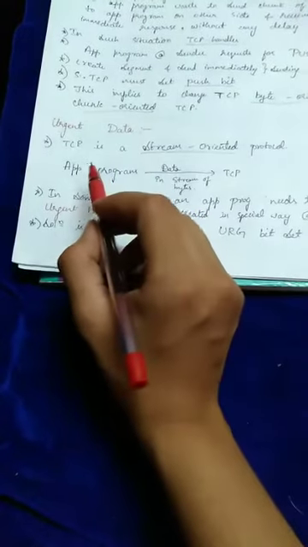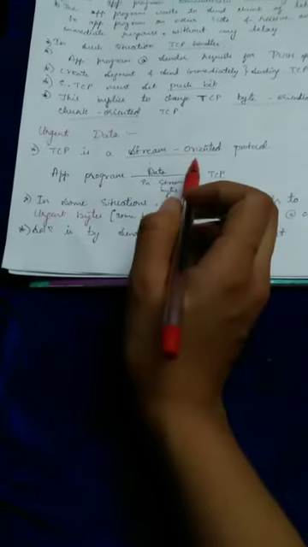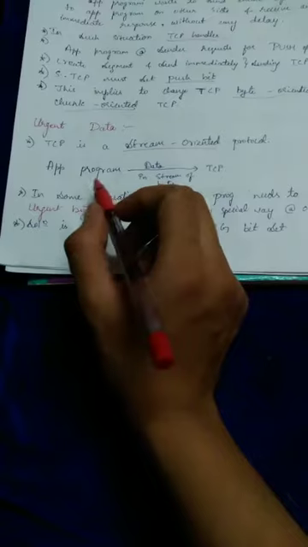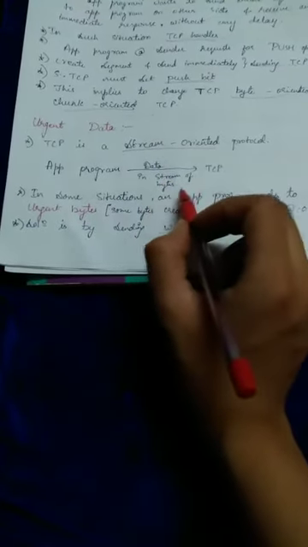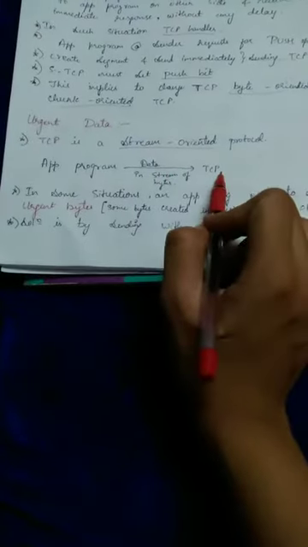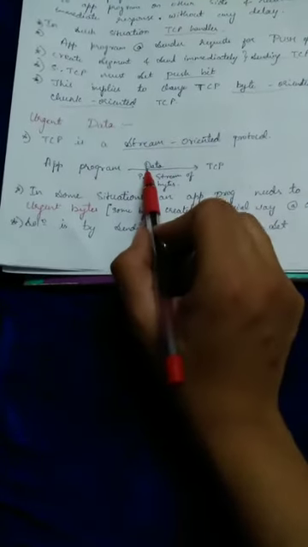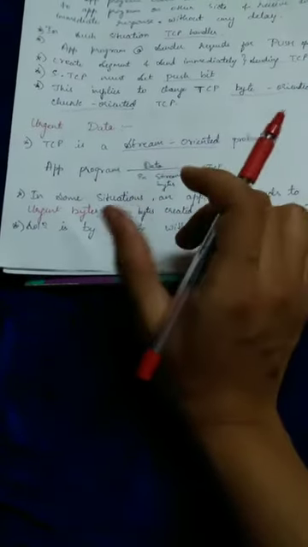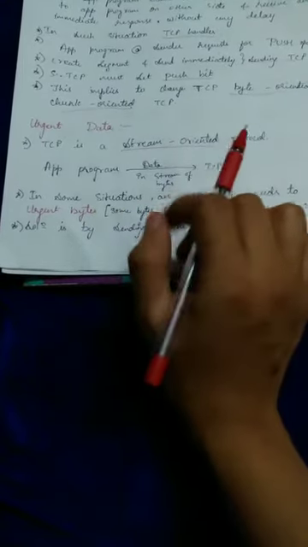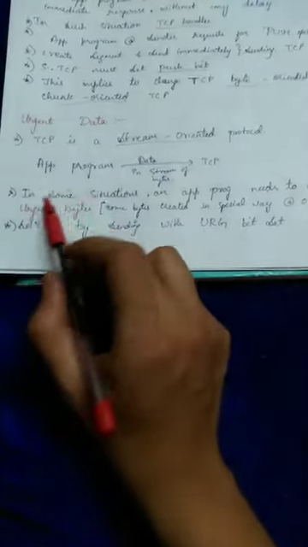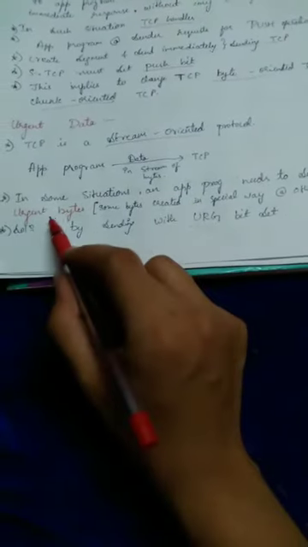The first point is that TCP is a stream oriented protocol. Stream oriented means the data is presented in the form of a stream of bytes from the application program to the TCP, and each byte is given a particular position in the stream. In some situations an application program needs to send urgent bytes.